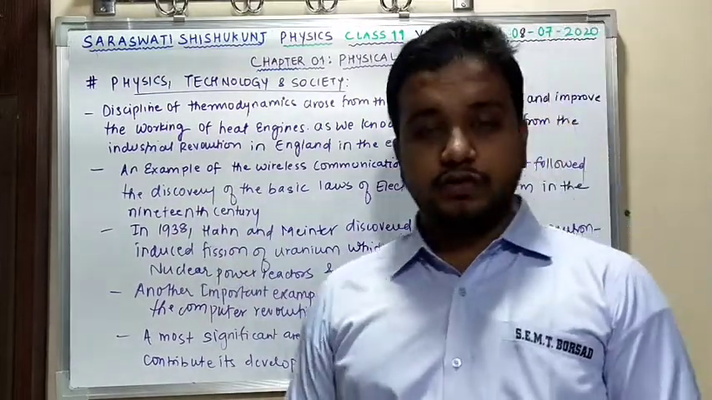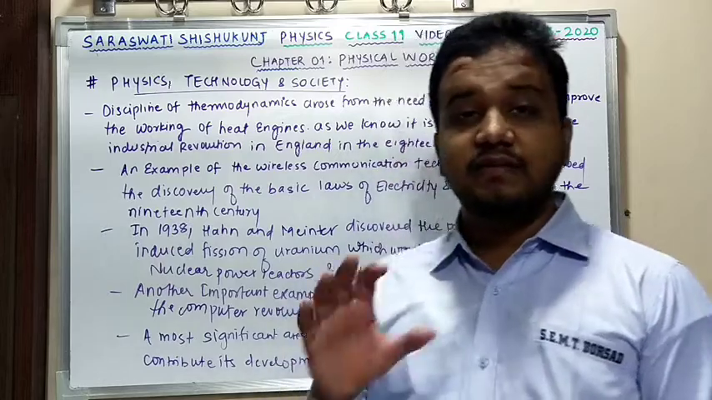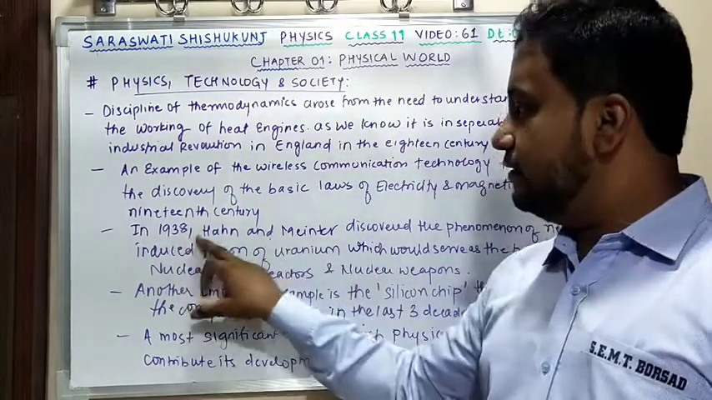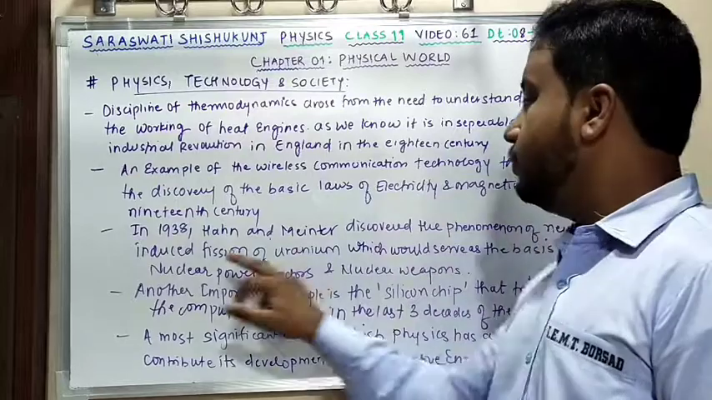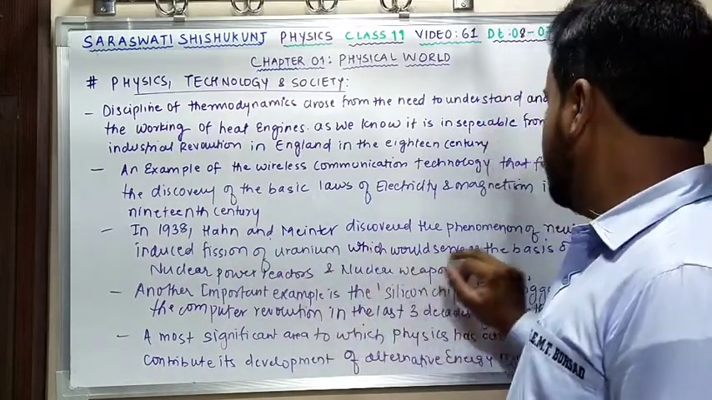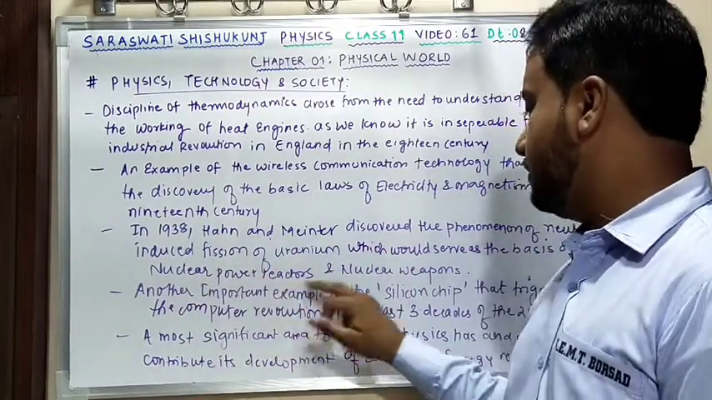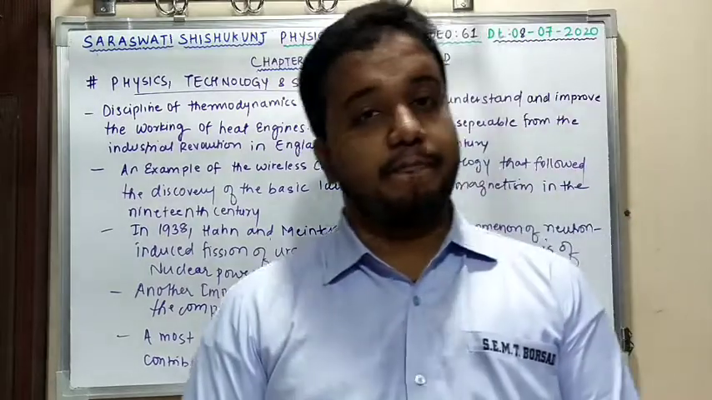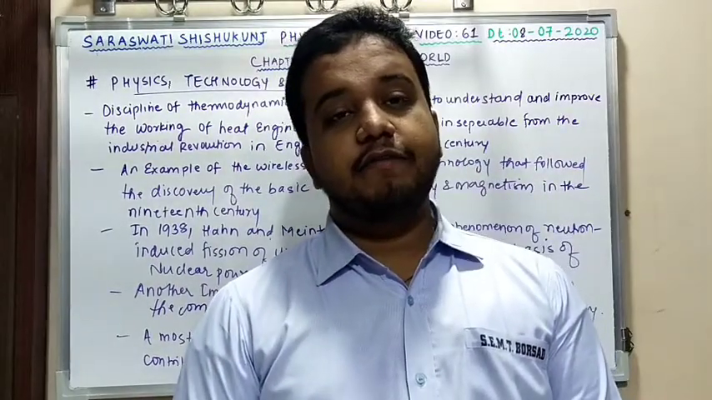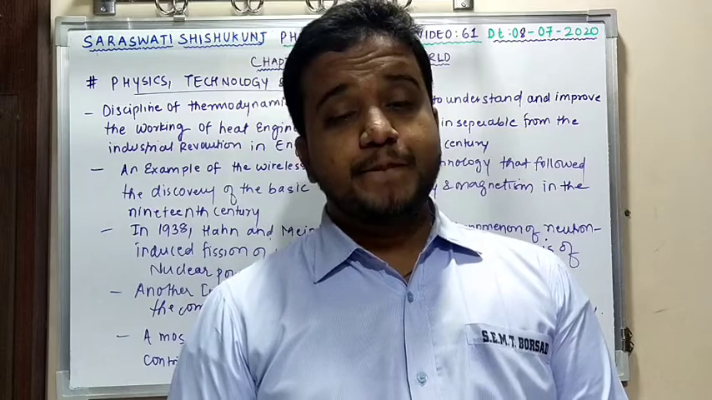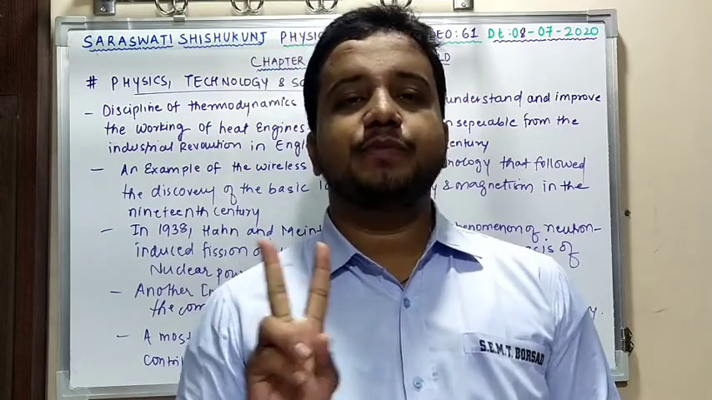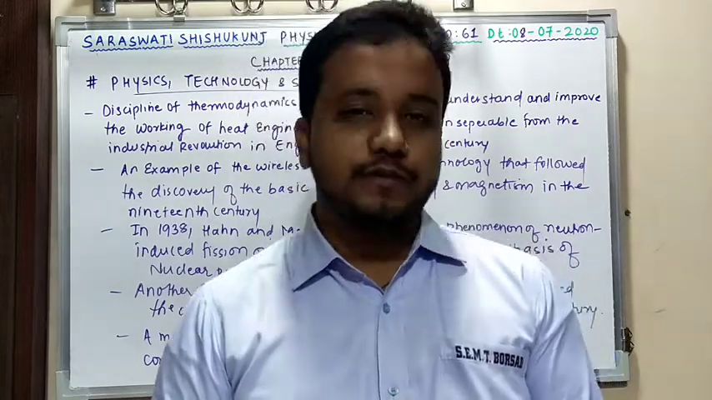The third important point given over here is that in 1938, Hahn and Meitner discovered the phenomenon of neutron-induced fission of uranium, which would serve as the basis of nuclear power reactors and nuclear weapons. Yes, here they have developed what? Radioactive nuclear fission. See, there are two processes. One is nuclear fusion and second is nuclear fission.